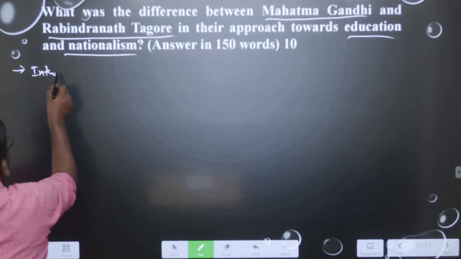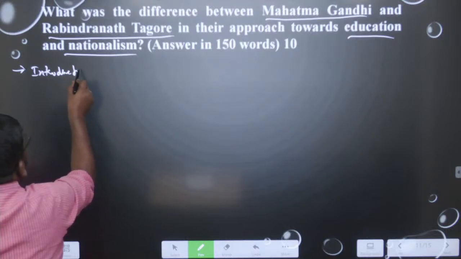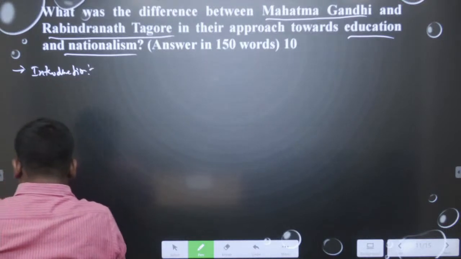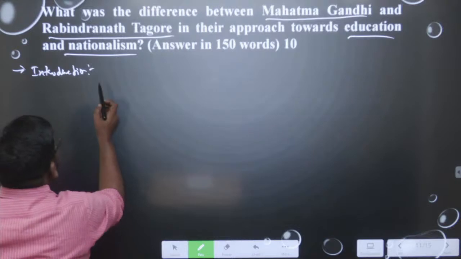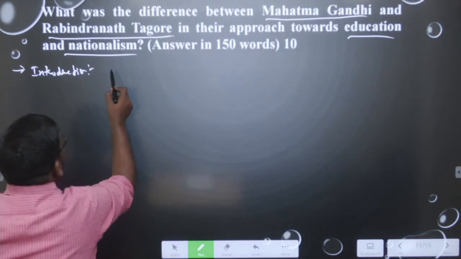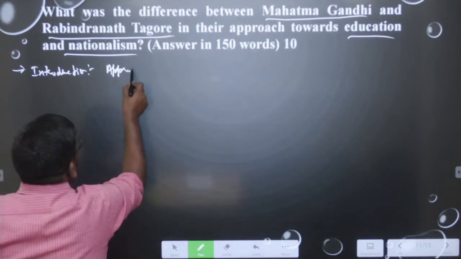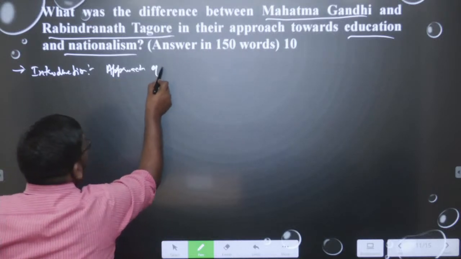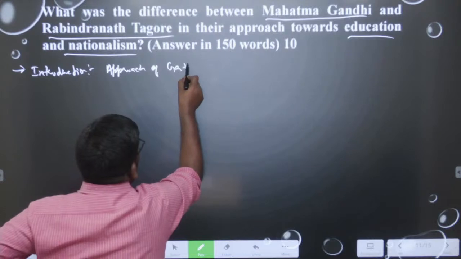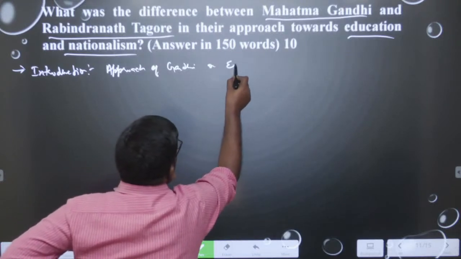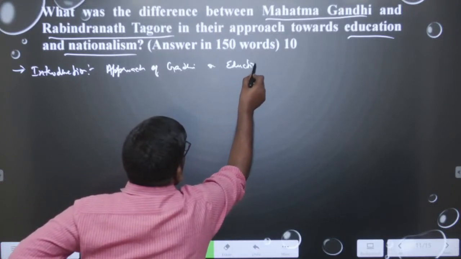we should write an introduction. In the introduction, we should say that approach, okay. Approach of Gandhi on education. That is, what is his idea of education?